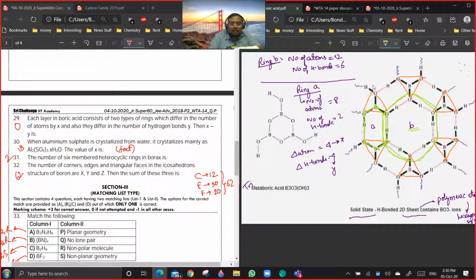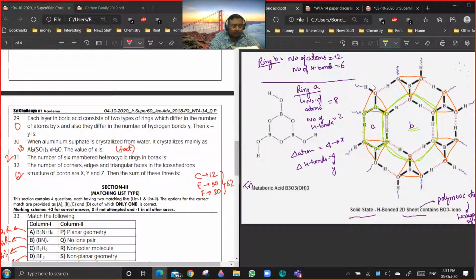Now it is asking, the difference between the number of atoms is X and the difference between the hydrogen bonds is Y. So delta atoms is 12 minus 8, it is 4. So X is 4. Yes or no? And delta hydrogen bonds is how much? It is 6 minus 2, it is also 4. So X minus Y is 0. Getting a point.